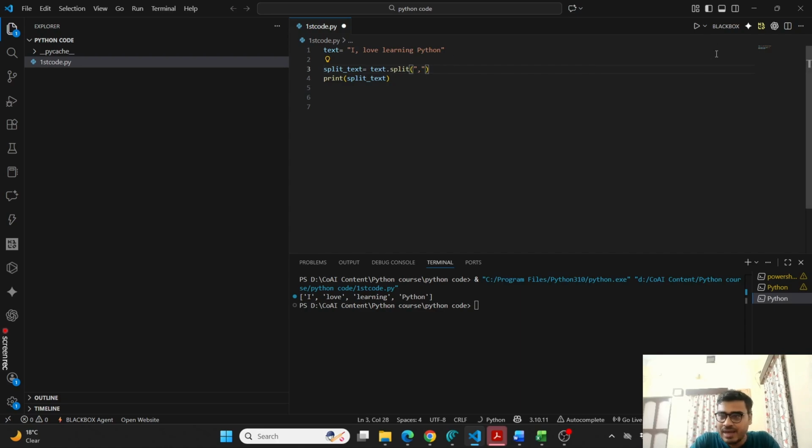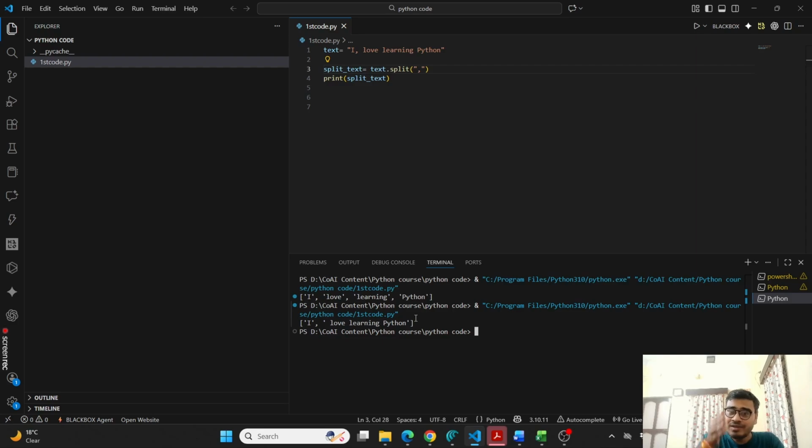Now let us see what happens. See, now it is splitting the text with comma as separator. So "I", after that a comma, so it cuts it, and the remaining thing has no comma after that. So "love learning Python". So I have only two elements: "I" and "love learning Python". That's it. In this way you can put anything. By default, if you don't put anything, it will be a space. So it will take space as a delimiter by default. Otherwise, you can put anything here. Got it? Okay, so this is how you do it, right?